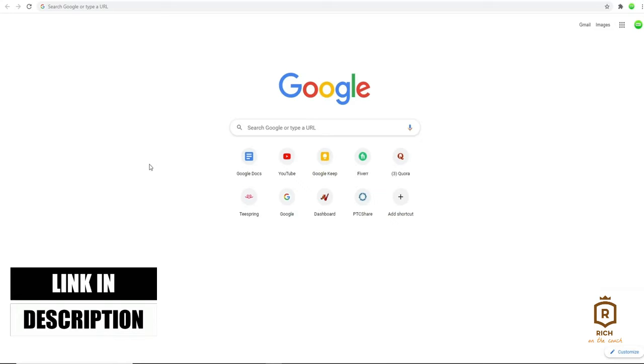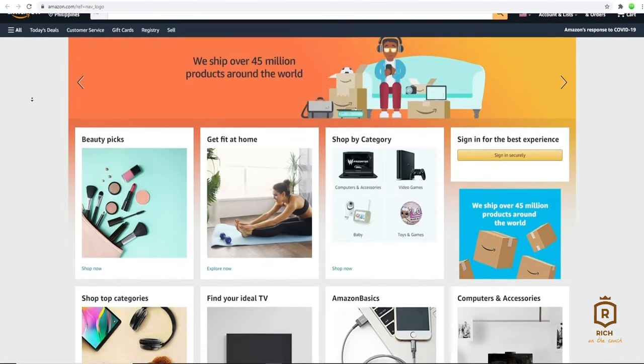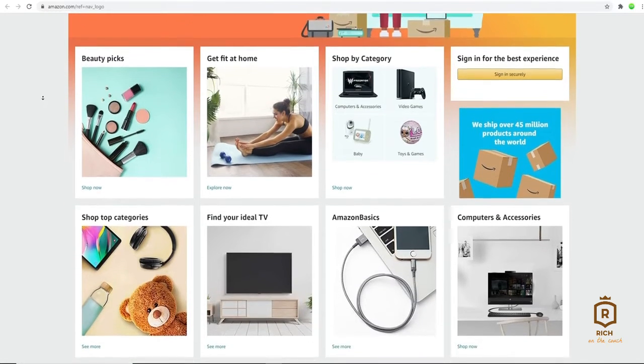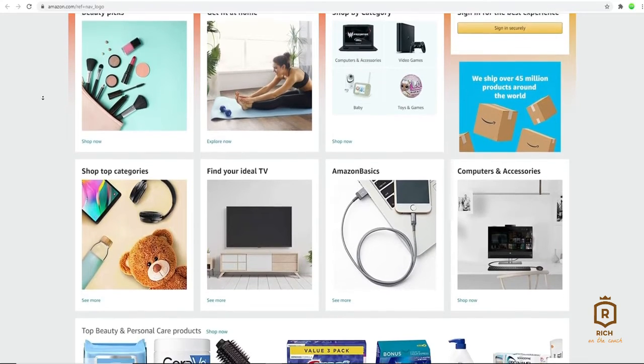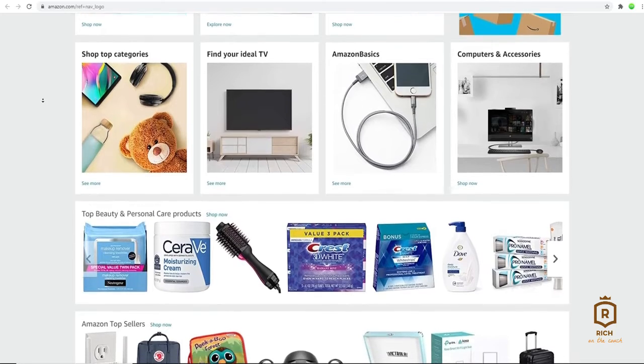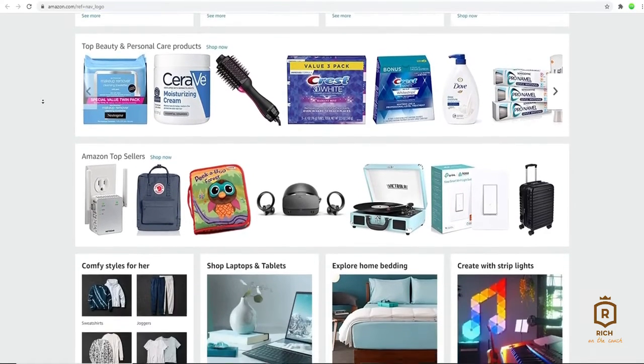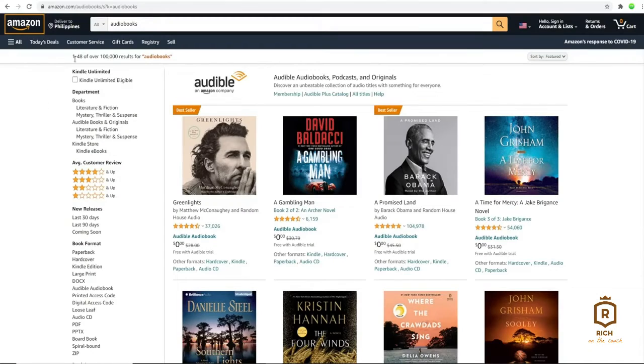But before we get into which tools we're going to be using, I want to take you guys over here on Amazon. Now, Amazon is a platform, or rather an internet-based enterprise where people can purchase different kinds of goods. Some goods include hardware, electronics, books, and even audiobooks, just to name a few. And of all items you can find on Amazon, we're going to be focusing on audiobooks.